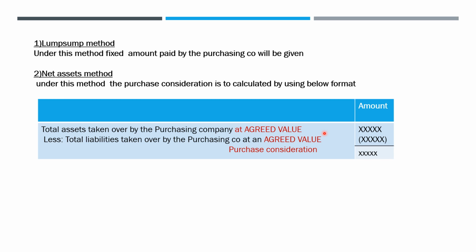So you need to take first all the assets at an agreed value and deduct all the liabilities which are taken over by the purchasing company at an agreed value. After deducting, you will get the purchase consideration. This is the worth of the business. This is the worth of the partnership firm.